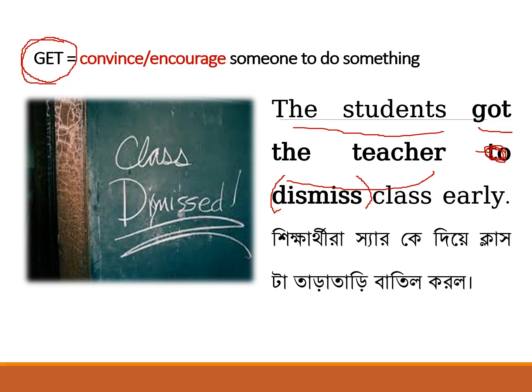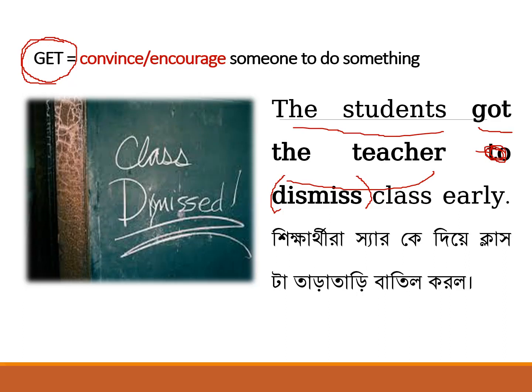So what is the duty of the students? What will students do? If you say, sir, students will force the teacher, do you think students have the capability, or it is a right idea for the students to force the teacher to dismiss the class early? Of course not. It is the duty of the students to convince the teacher.